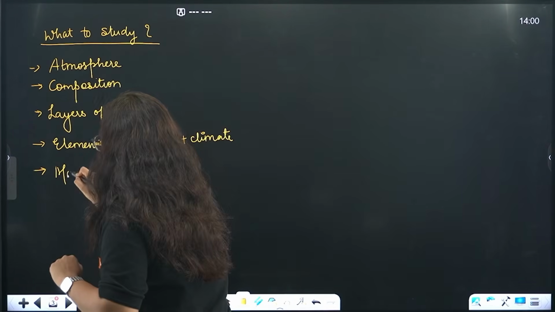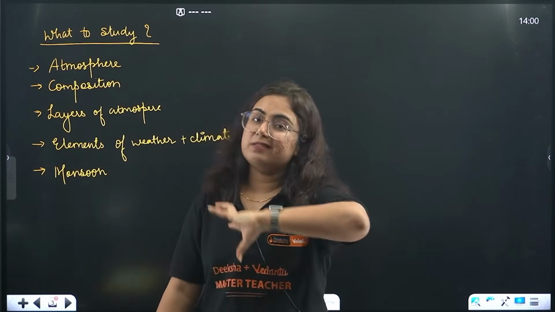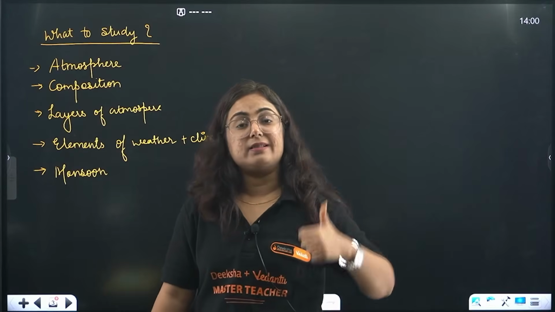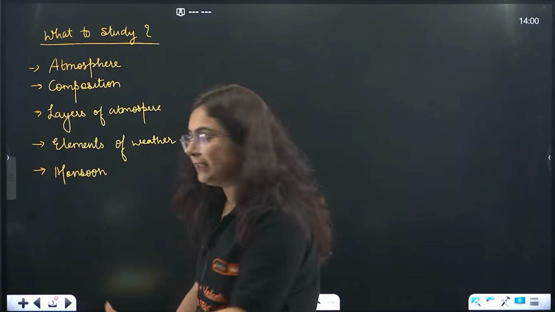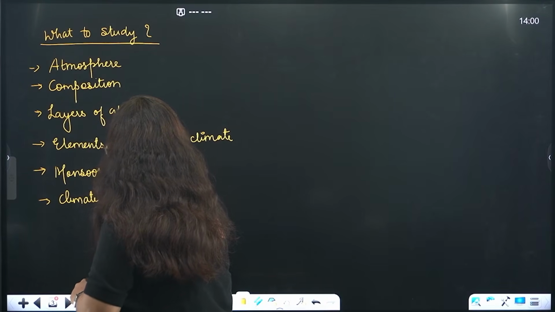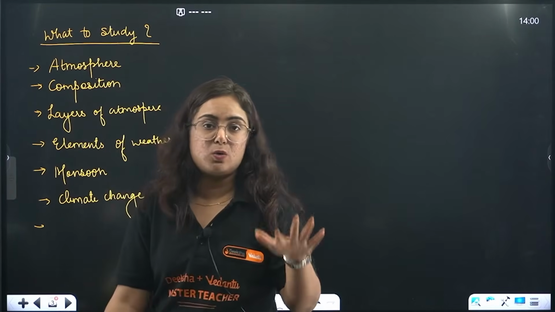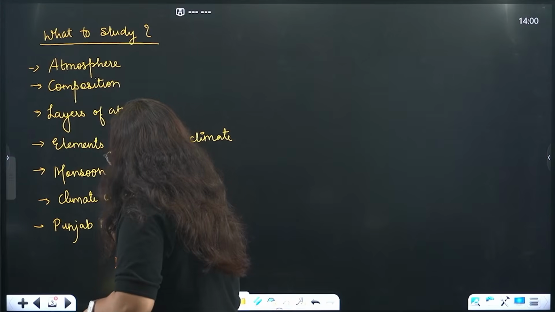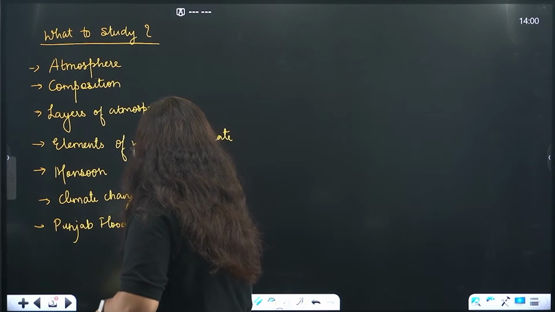Then we will learn every detail about the monsoon structure of India. India has a special monsoon type of climate. How do we get the rainy season? How do we get even the rain in the winter season? Everything will be clear. After that, we will end with a topic, that is climate change. Yes, that is affecting us. And beta, a case study is given to us here regarding the Punjab flood, and that was in the year 2025, yes, just last year.